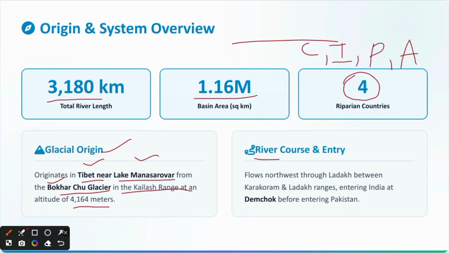Now coming to the river course and entry. Indus River enters India from Demchok of Ladakh and flows between Karakoram and Ladakh ranges before entering Pakistan. Not Karakoram, it flows between Ladakh and Zanskar. Indus River flows between Zanskar and Ladakh ranges, not Karakoram.